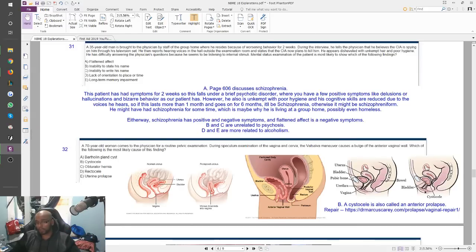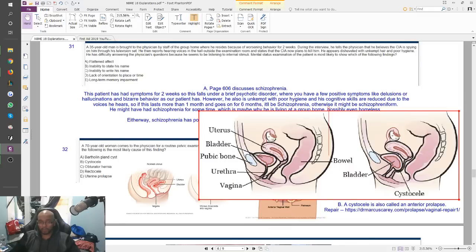So an anterior bulge is going to be like this, right? So something is bulging onto the vagina. You see what's happening in this image? So you're putting in a speculum, you're looking into here, and this should be perfectly fine. But in our patient, when she does a Valsalva maneuver, this happens, right? That's an anterior bulge because something has lost its integrity. This wall here has lost its integrity, and the bladder is pushing onto her vagina. That's what's happening there. Other than that, you can see the uterus, the fallopian tubes, and the ovaries. Everything else is there.